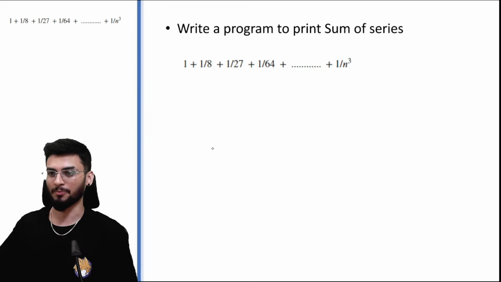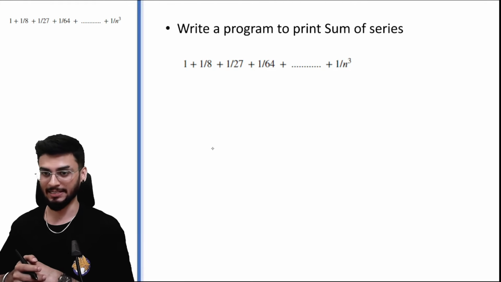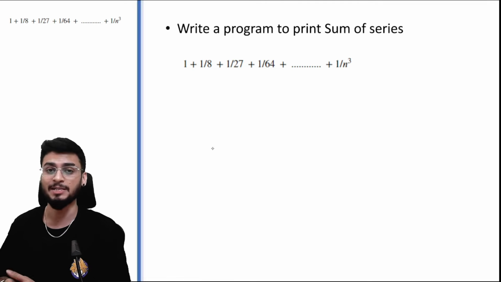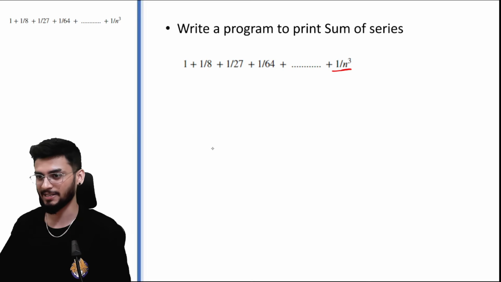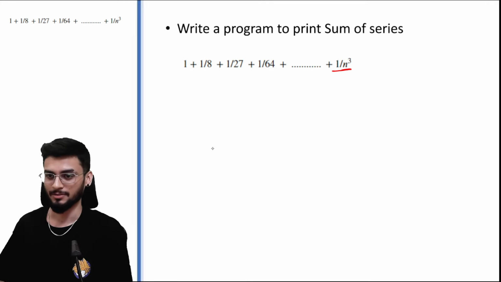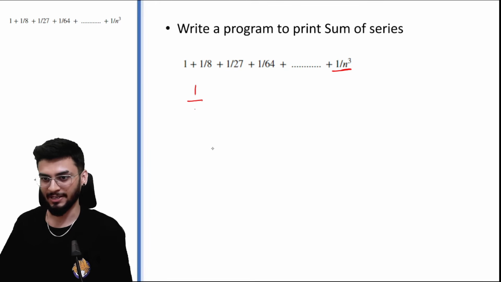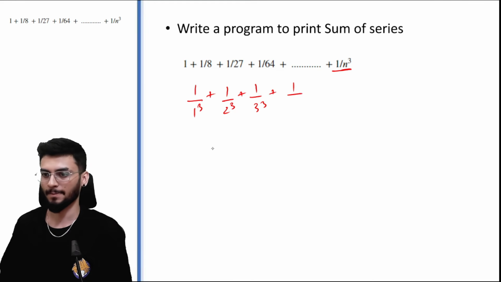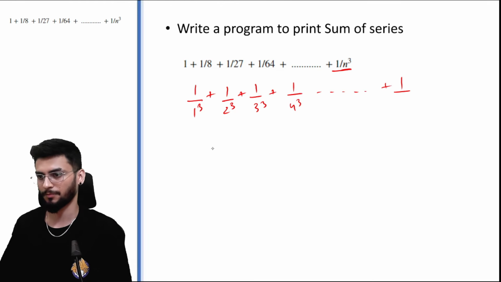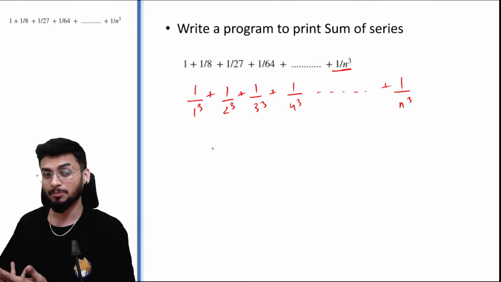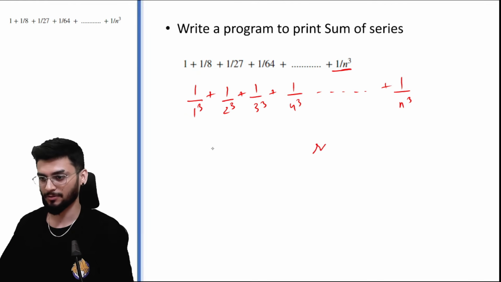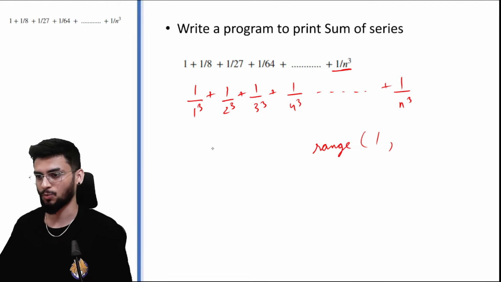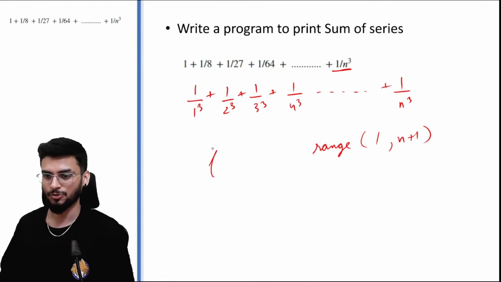Looking at the next problem, we need to find the sum of this series. Again, initially you just need to simplify the series. Now we don't need to simplify much here. We just know that it is 1 by n cube. So it should look like this. What is the iterable here? What range do we need to create? We want to create range 1 till n plus 1, right? So for i in range this,